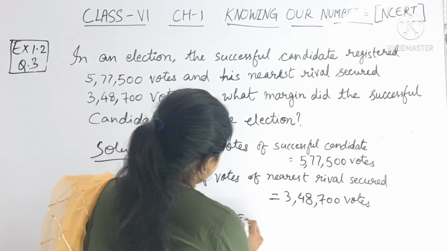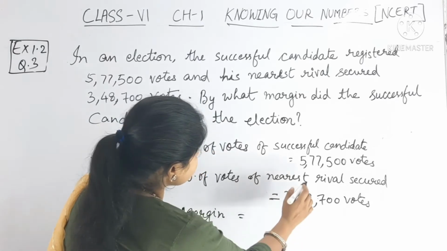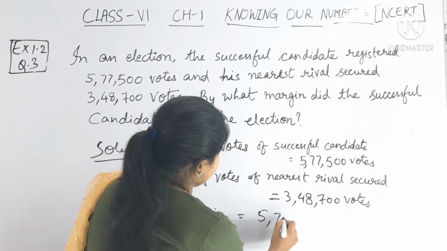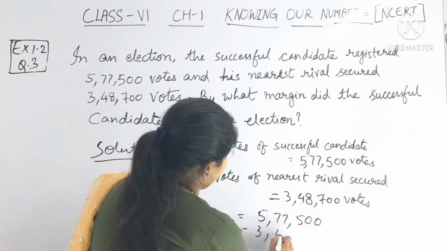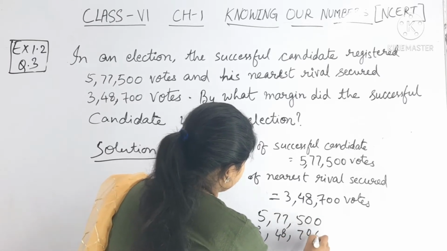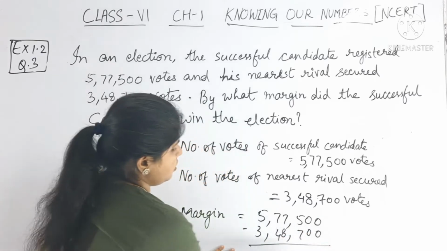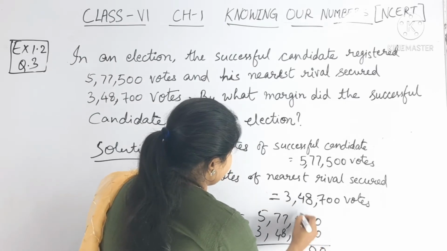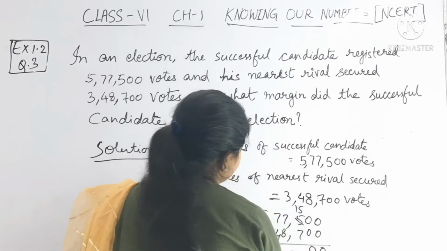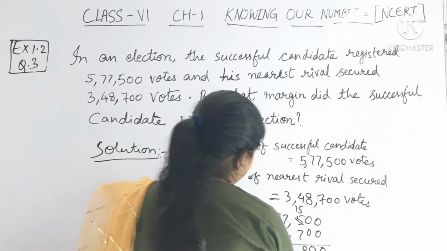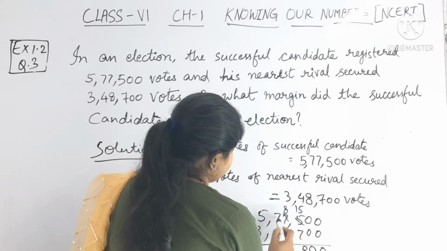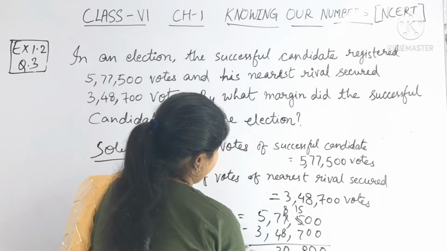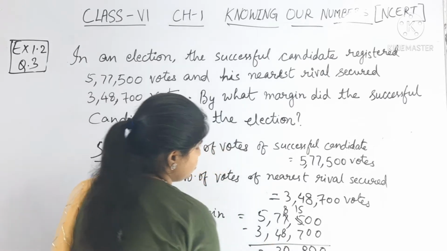Margin is equal to 5,77,500 minus 3,48,700. Okay, so here 0, 0, here is 15, 15 minus 7 is 8, here 8, 8 minus 8 is 0, 7 minus 4 is 3, comma, then 5 minus 3 is 2.